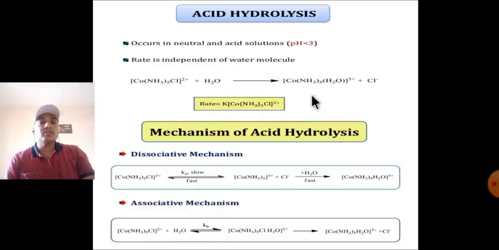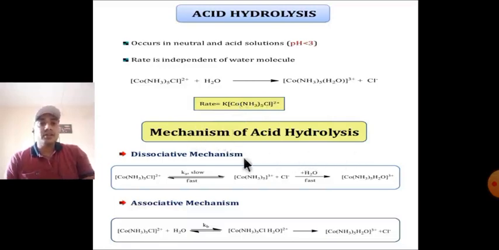In the actual mechanism, this reaction depends on only one cobalt complex and not on the H2O molecule, because water is required in high concentration, so it appears constant. Rate is equal to K into cobalt complex.